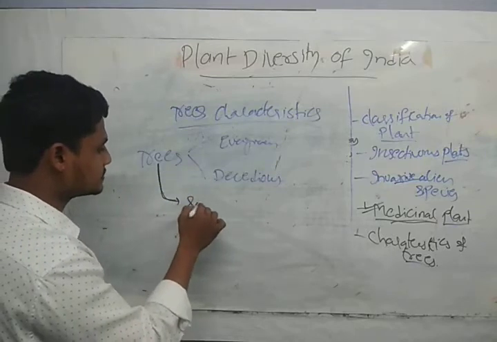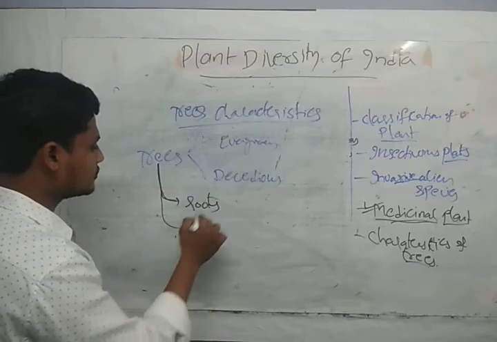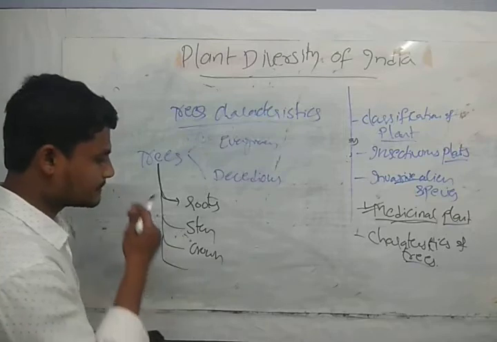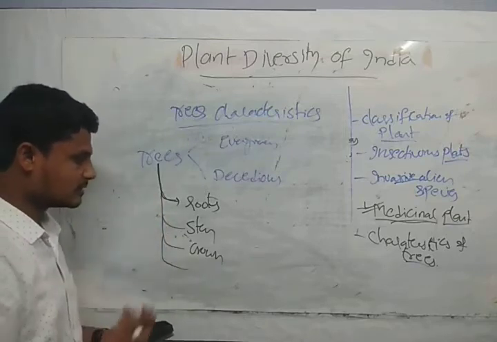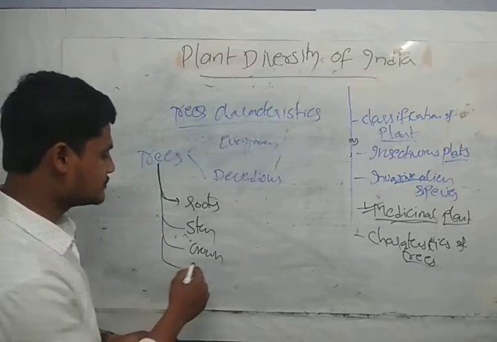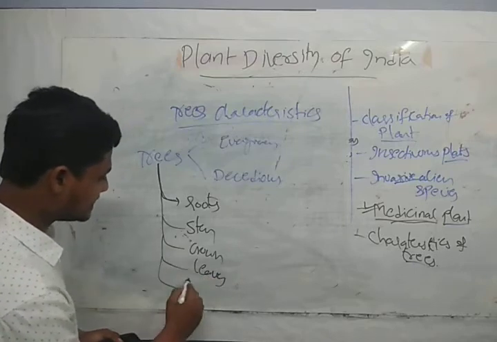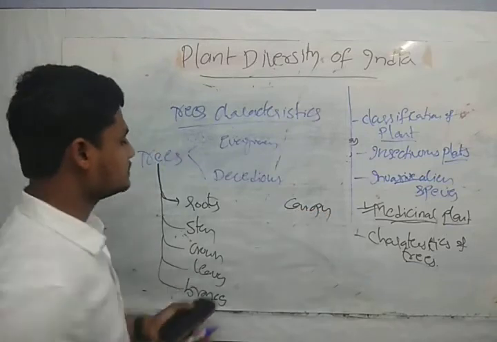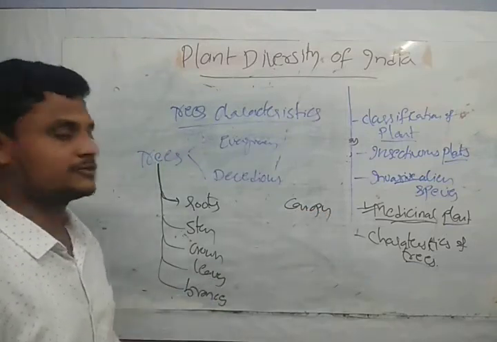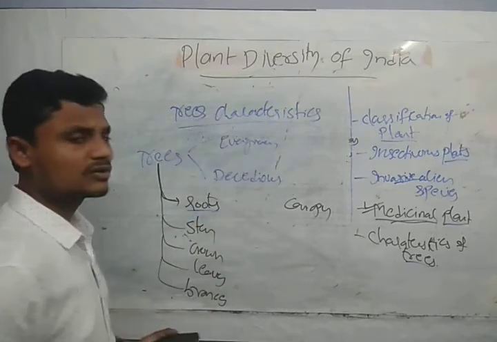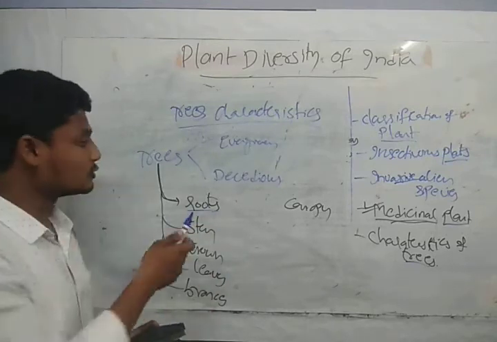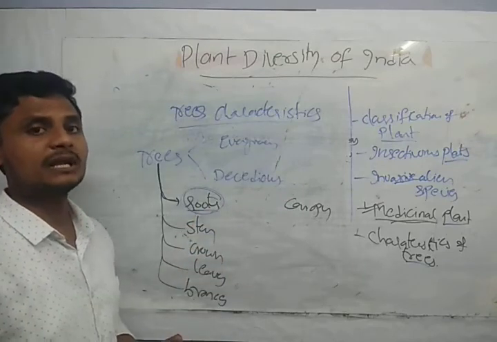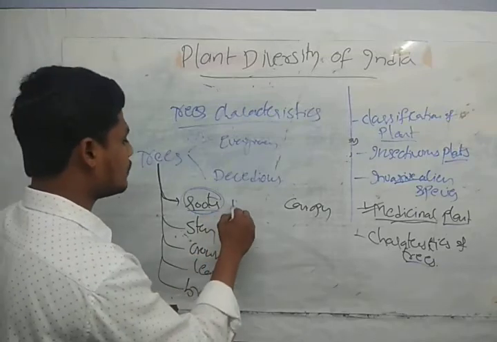So in trees, what are the things that we need to consider? We have the roots, guys. After roots we have stem, crown, leaves, branches, or you can say canopy. So these are the properties and characteristics we need to discuss, guys. Roots. If you see roots, we have different levels of roots. Roots play a very important role during flooding and many other things, guys. We have the prop roots.